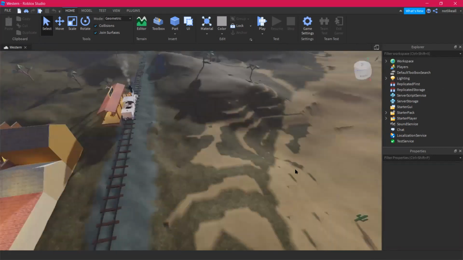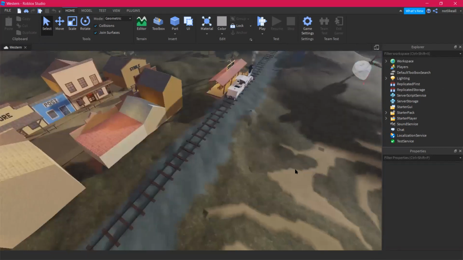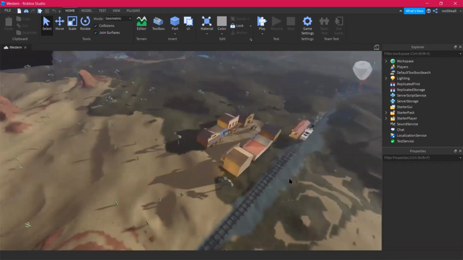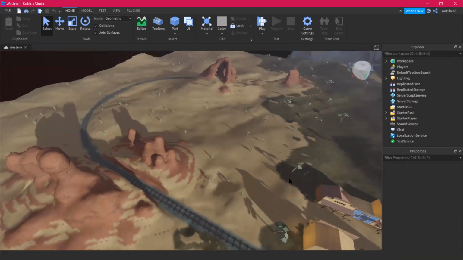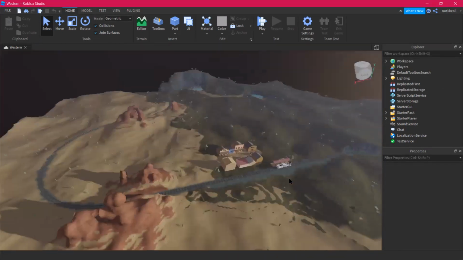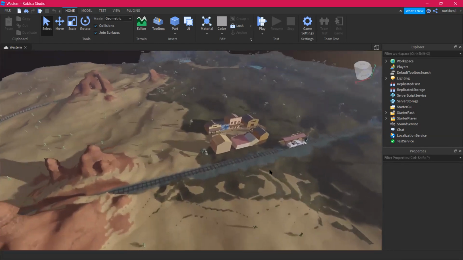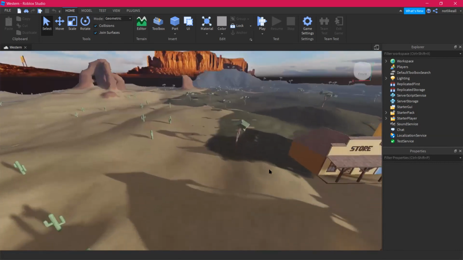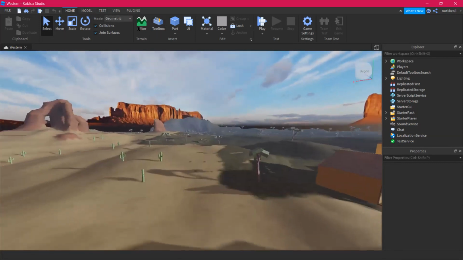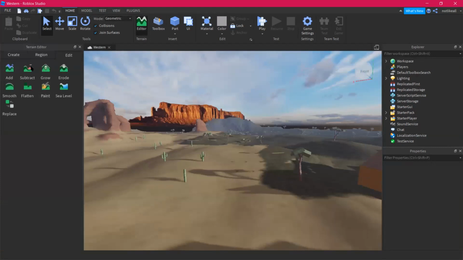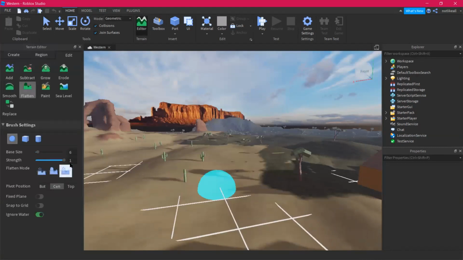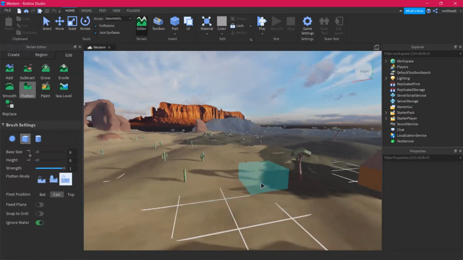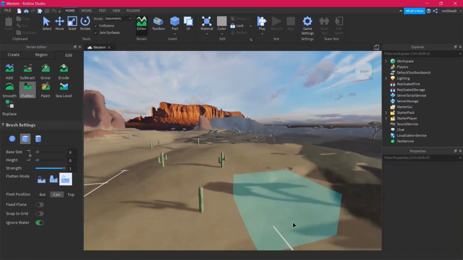Cool. Now here's how the programming will work. I have this map. It looks really cool, but it's really empty. So I was wondering how we can make it animated and much better. We're going to create an area over here. Okay. I'll go to editor. I'll click on edit. I'll click on flatten and flatten this map around. Okay.